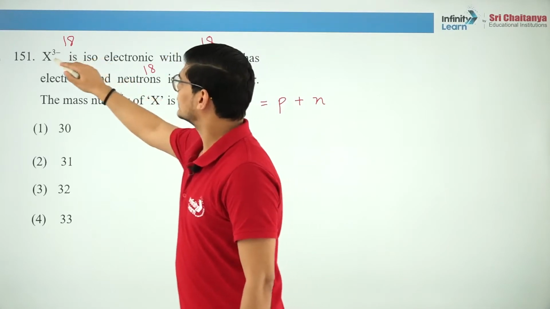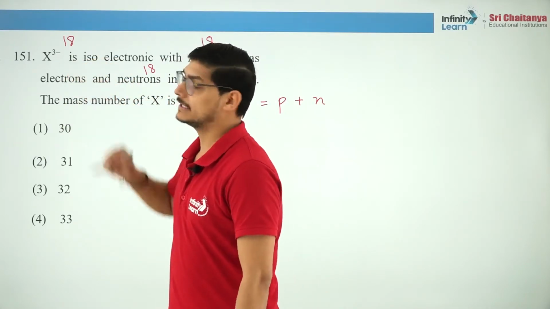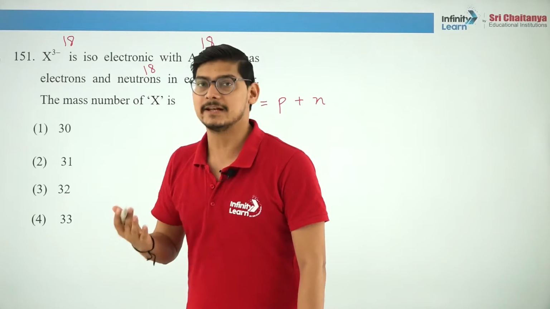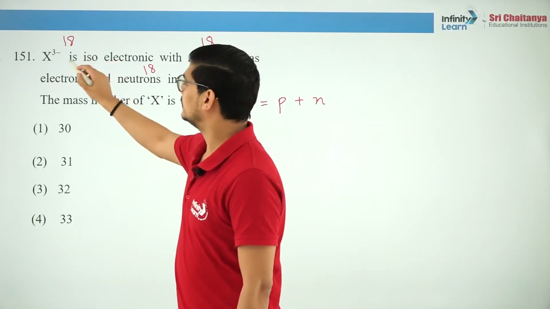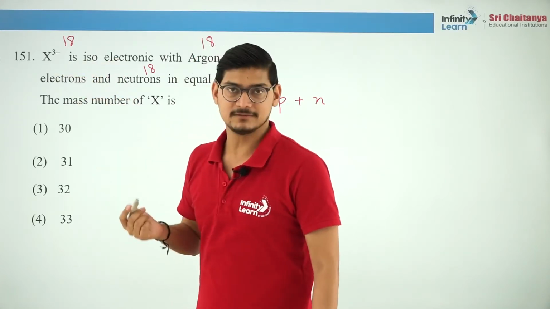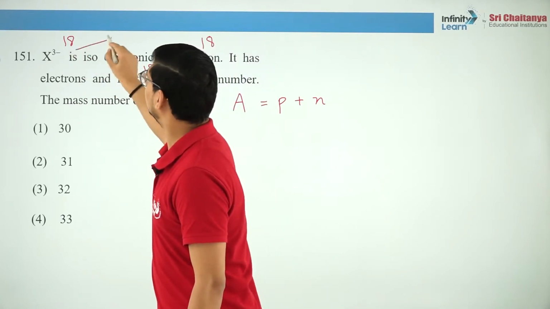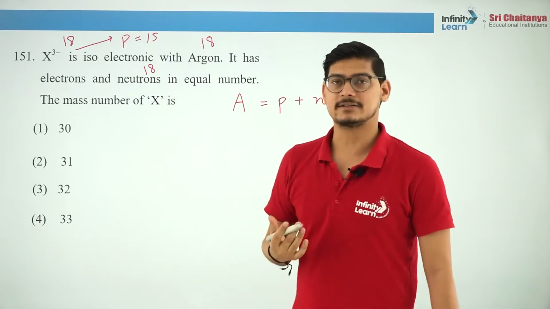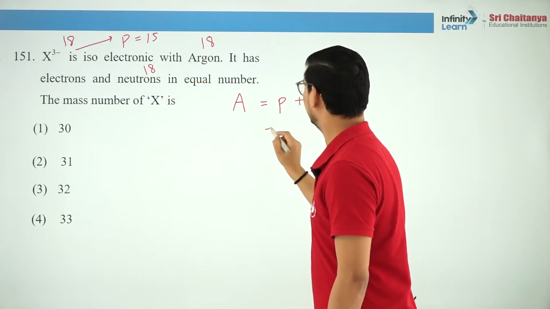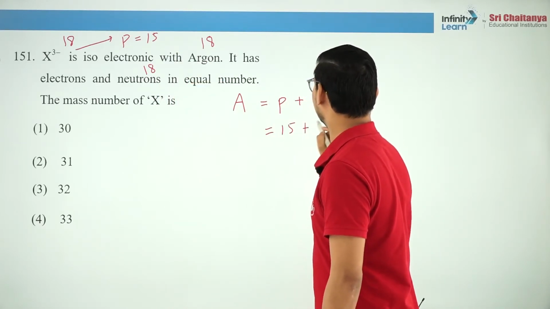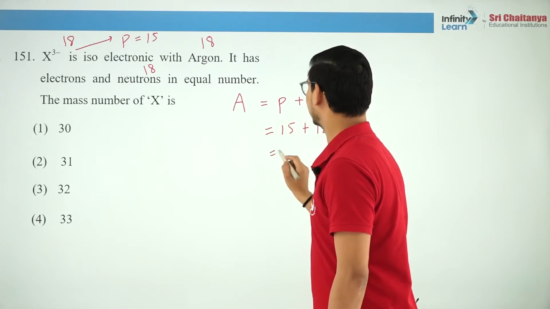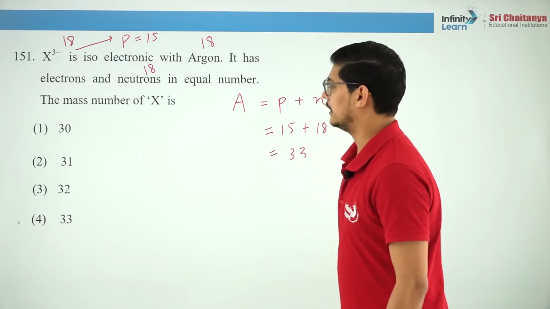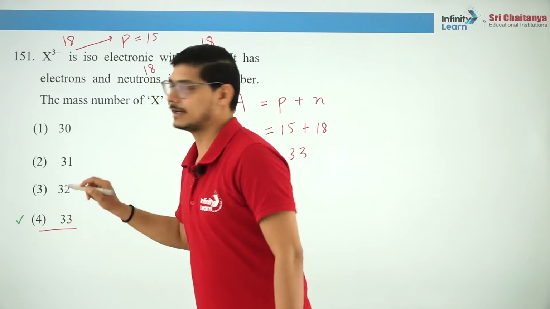Number of electrons in X3 minus is 18 and it has 3 negative charge. That means it has 3 excess electrons. So how many electrons will be there in the neutral atom? Obviously 15, right? So how many protons will be there in it? 15. Because it has 3 excess electrons. So number of protons is 15, number of neutrons is 18. So the mass number of the atom will be 33, right? So this will be the correct answer.